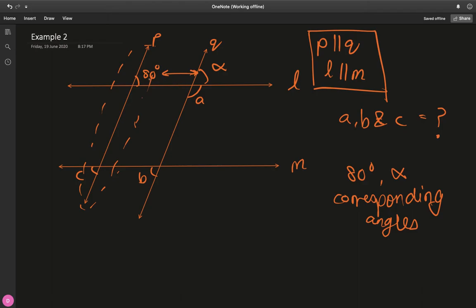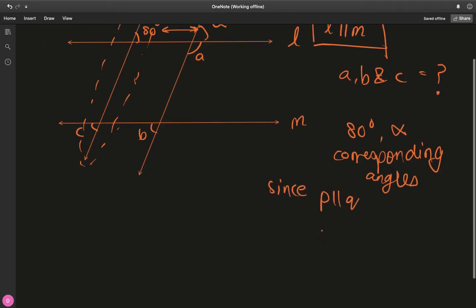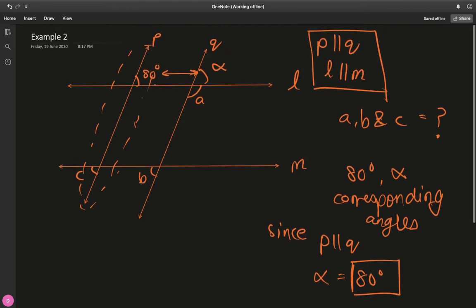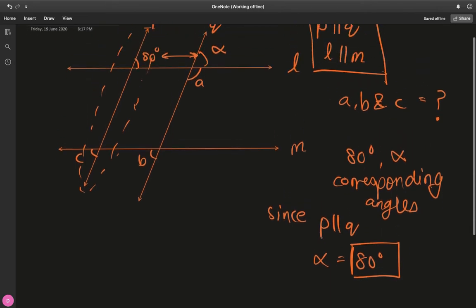You can think that 80 falls in place of alpha, alpha falls in place of 80, so alpha must be equal to 80. But that is only true because P and Q are parallel lines. Since P and Q are parallel lines, only then can we say that alpha is equal to 80 degrees, because even if they weren't parallel, we could have said that the 80-degree angle and alpha are corresponding, but this equality is because they are parallel. So alpha is 80 degrees, but we need to find A.